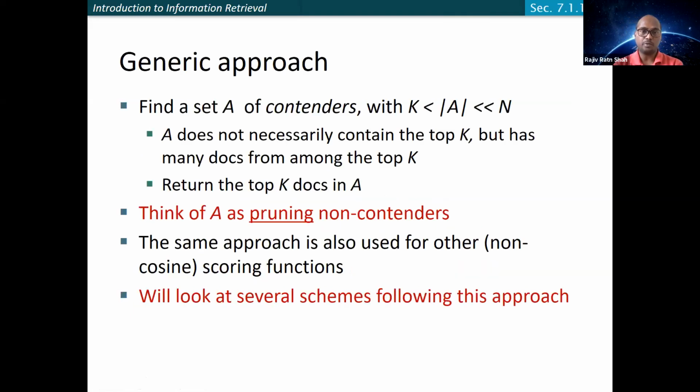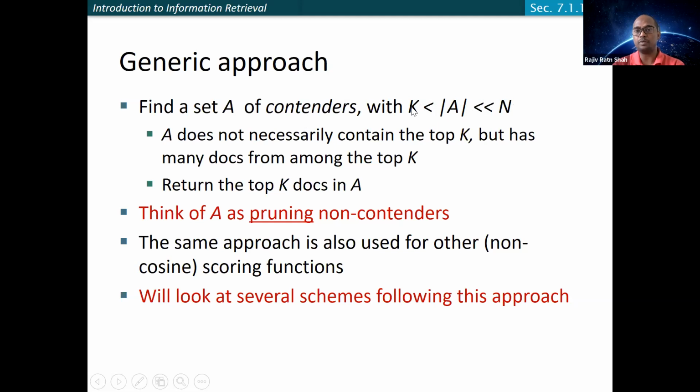One generic approach could be to create a set of contenders, which will be a much smaller subset of the whole set of documents you have. n is the whole set of documents that you have, A is the subset that you are considering, which is much smaller as compared to n, and k is the minimum number of documents you want to return.